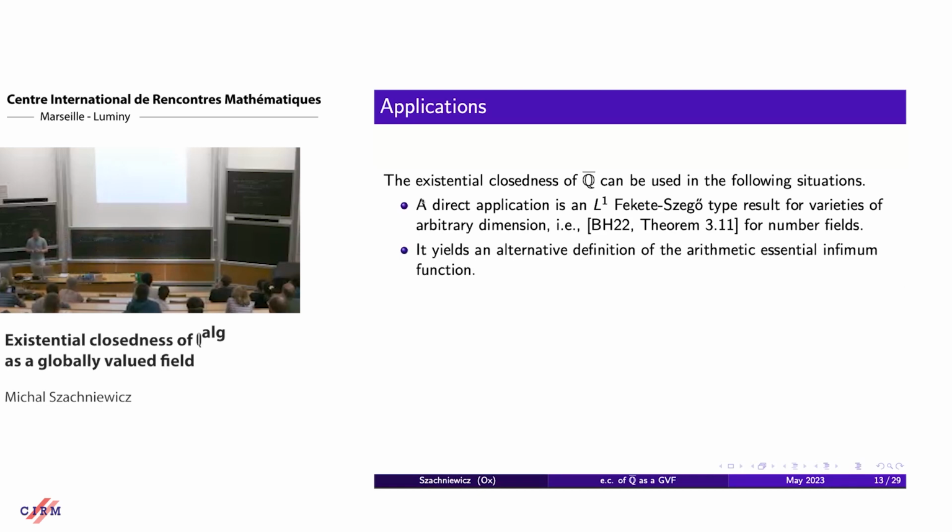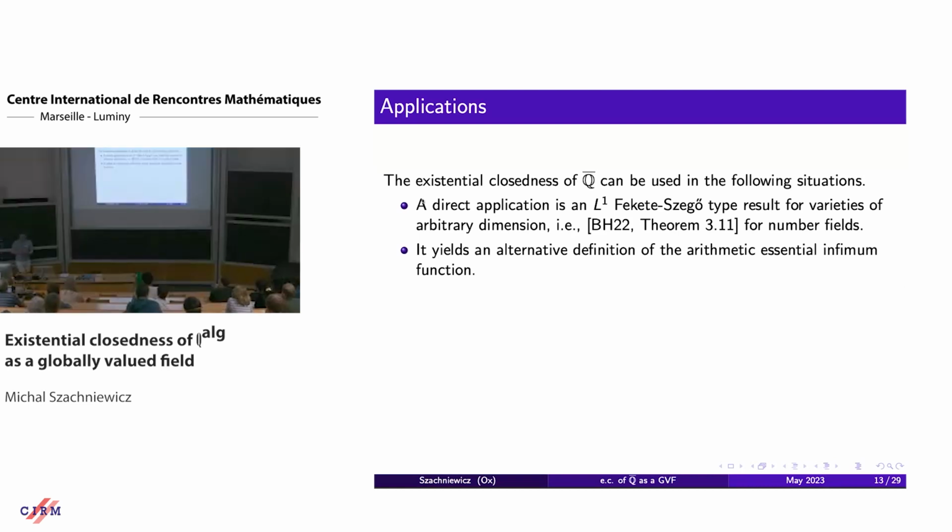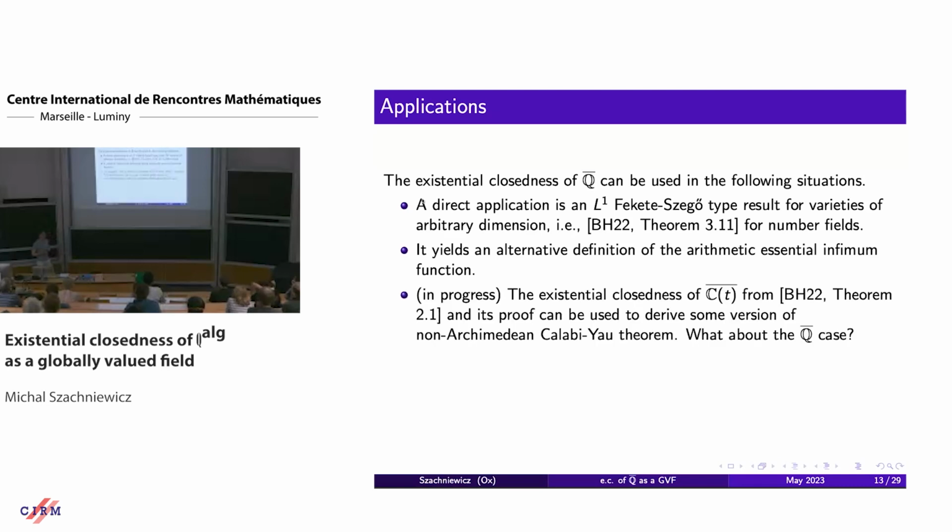And the second application is that the existential closedness allows to give an alternative definition of the arithmetic essential function. So I will talk about that function later.